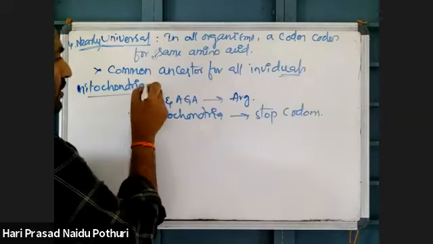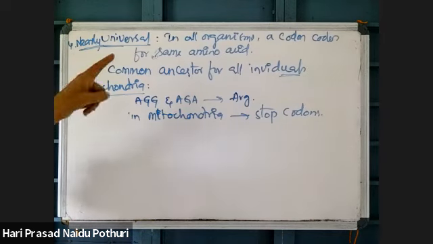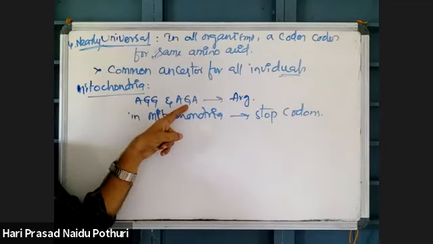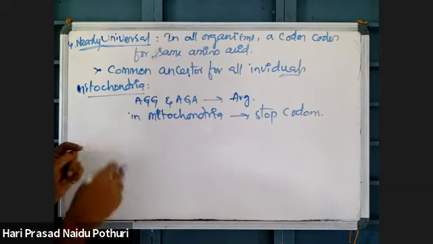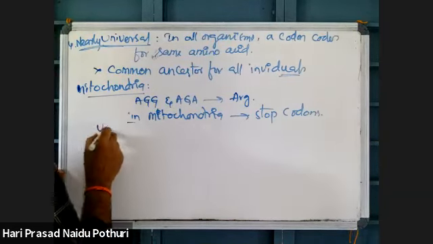Due to that exception, it is called nearly universal. AGG and AGA, which code for arginine in the normal genetic code dictionary, in mitochondria code for stop codon. One more is there: UGA.